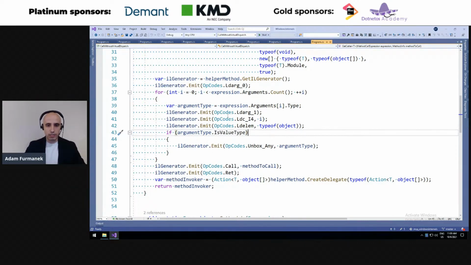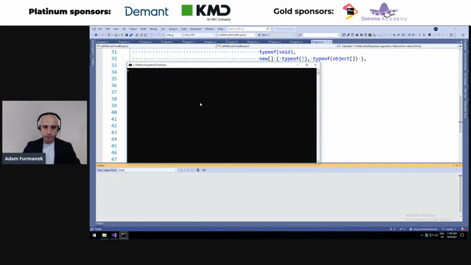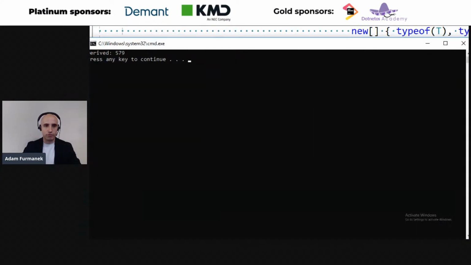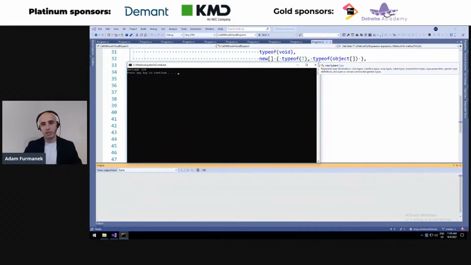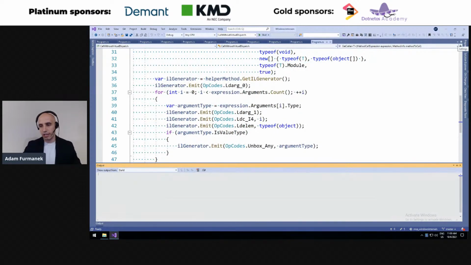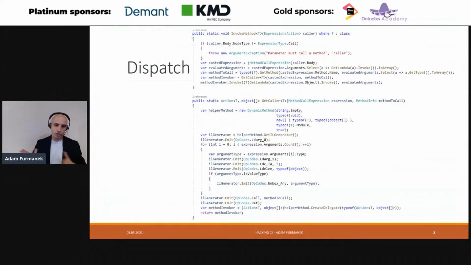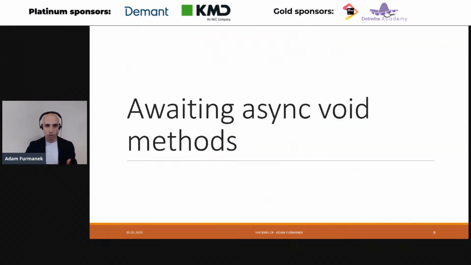So we evaluate this argument, and then ultimately we emit the call instruction, the one we mentioned in the slide, which will perform the early bound, the static bound call. So it will run the method from the class Derived2, not Derived nor Base, as expected. So this is how we can avoid dynamic dispatch in C#, and how we can generate some code to call any method we wish.